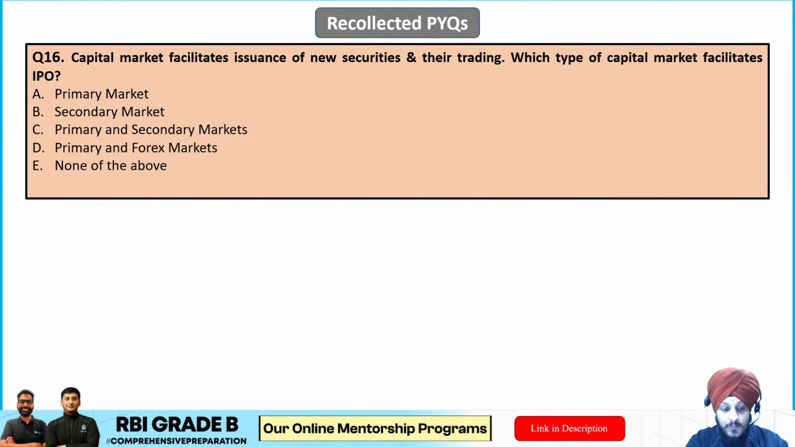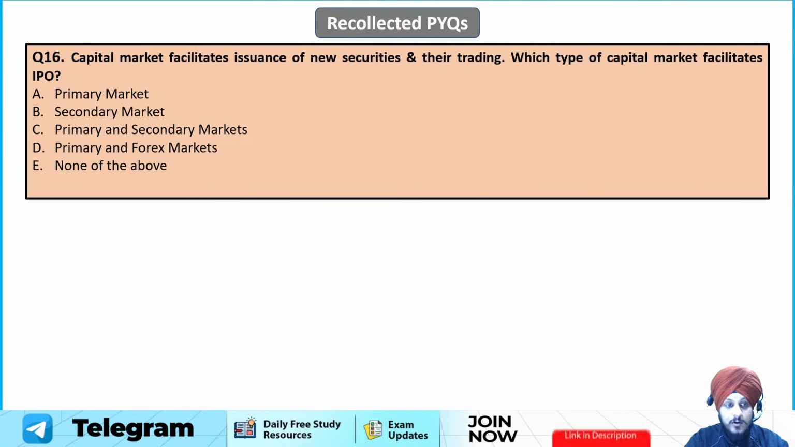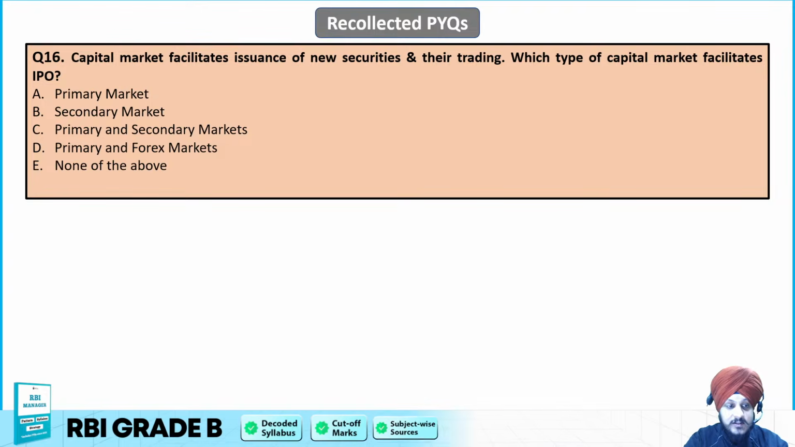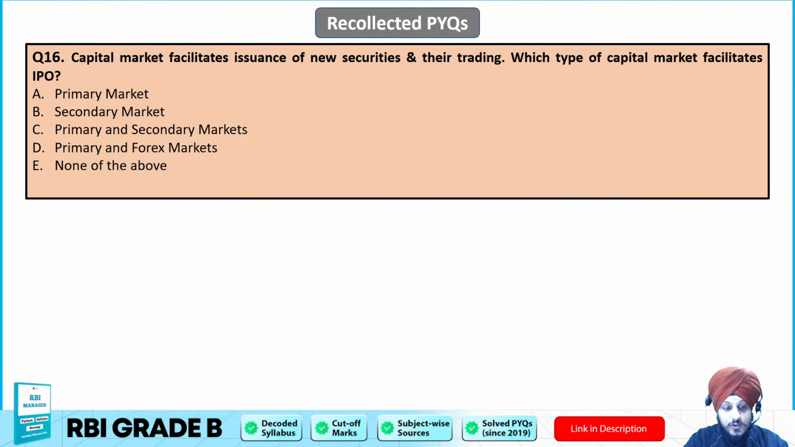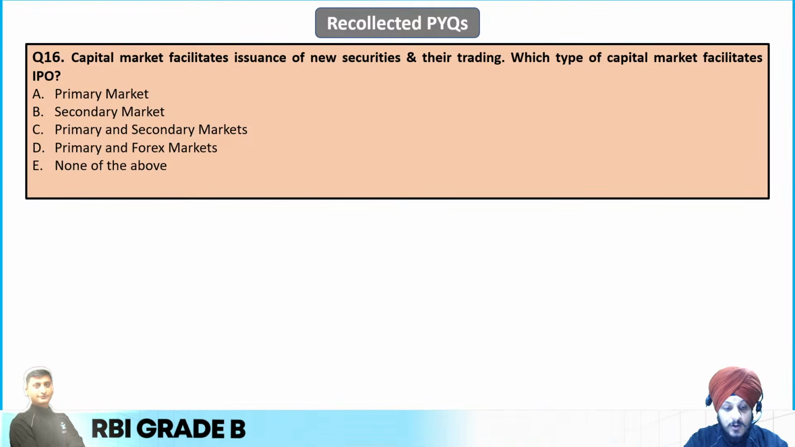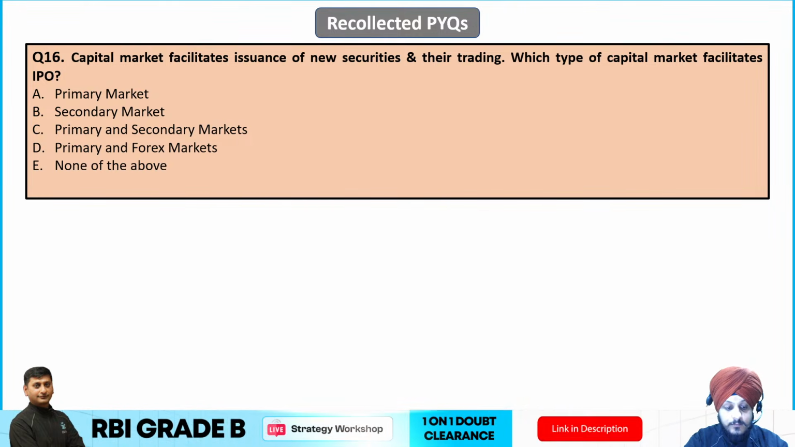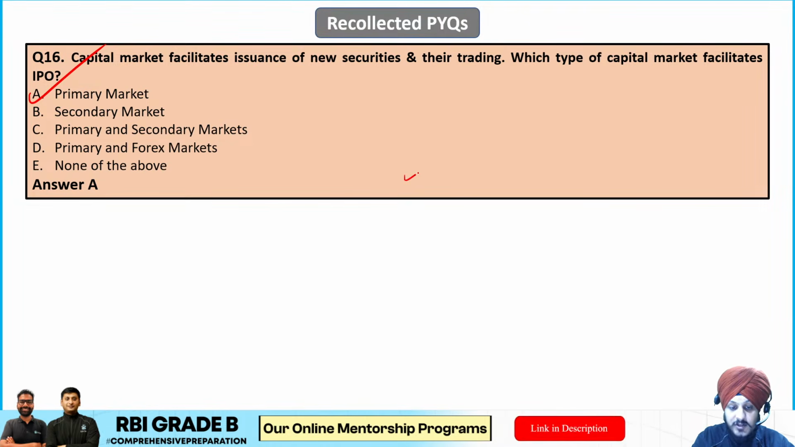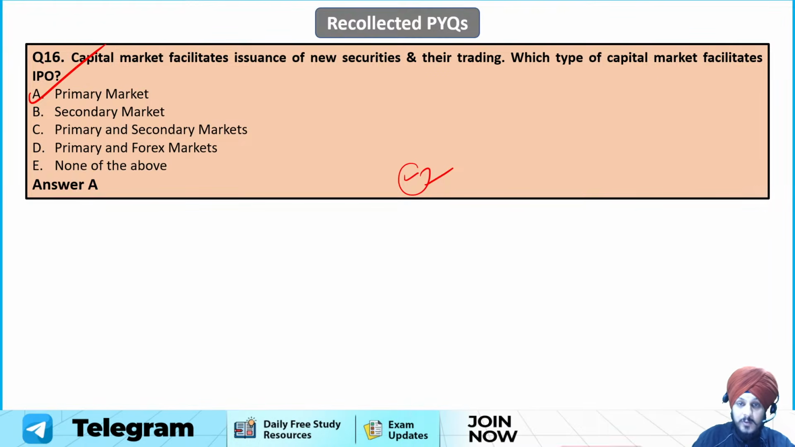So option A is primary market, option B secondary, option C primary and secondary, option D primary and forex, and option E none of the above. So the correct answer to this question is going to be option A, which is primary market. Primary market is the answer because a company issues shares to the public for the first time, for issuing new securities. So A is going to be the correct answer.